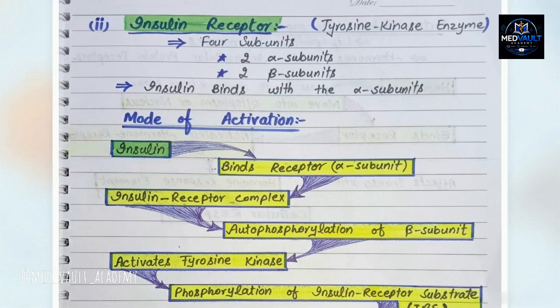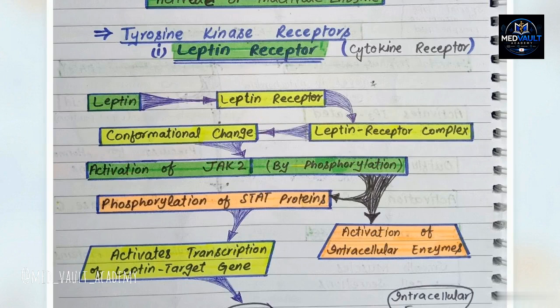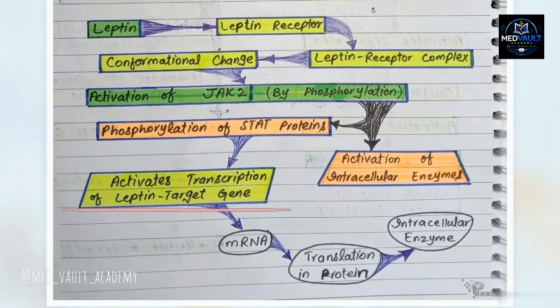The insulin receptor is a receptor tyrosine kinase. Binding pulls its subunits together, causing the beta subunits to autophosphorylate. This activates the insulin receptor substrate, changing the activity of metabolic enzymes. The leptin receptor follows a different logic. It uses bound JAK2 enzymes to phosphorylate STAT proteins, which then move to the nucleus to act as transcription factors.